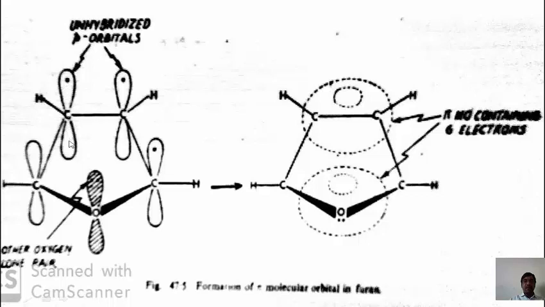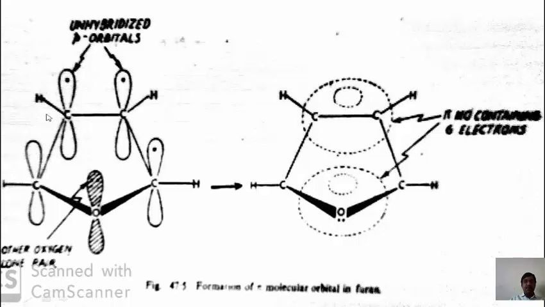This is the unhybridized p orbital. This overlaps sidewise with the other carbon atom's unhybridized p orbital, forming the pi bond. During formation of the pi bond there is a sidewise overlapping. That's why here one electron is also present.